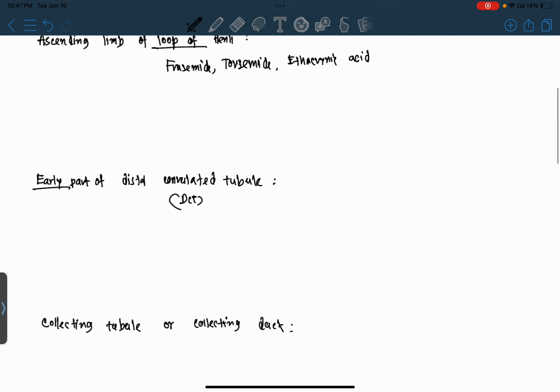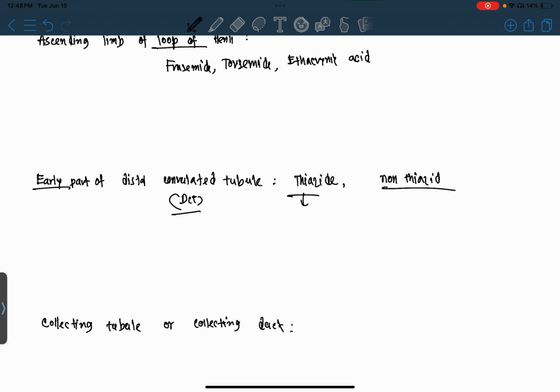Next we'll mention diuretics which act on the early part of the distal convoluted tubule or DCT, where thiazide and non-thiazide diuretics act.